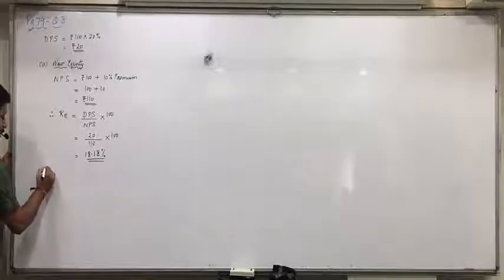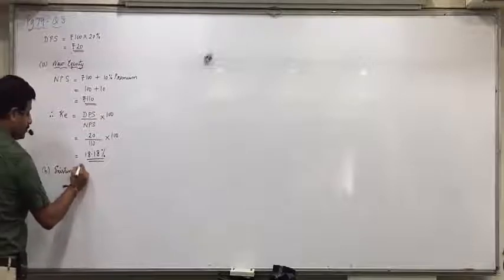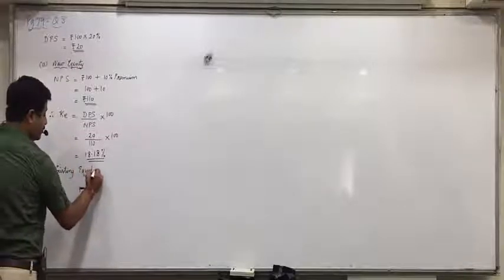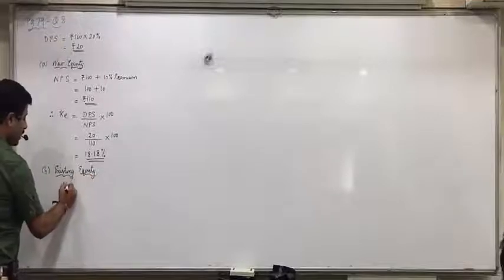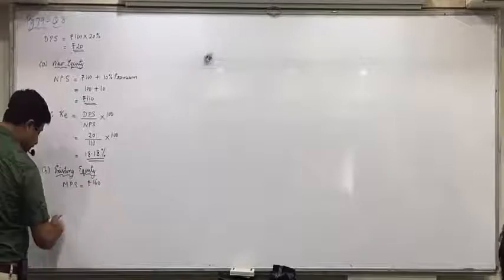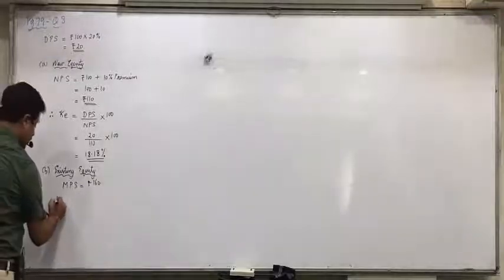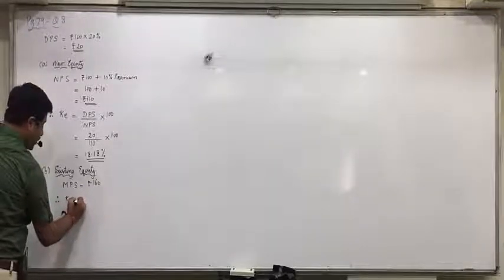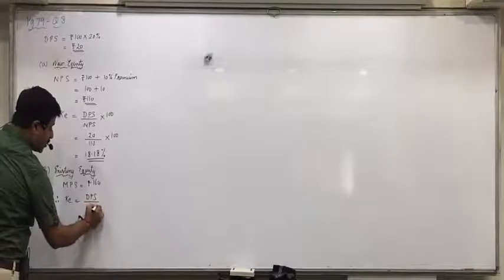And second, we have to find it for existing equity. Then we require MPS, market price per share, which is directly given as rupees 160. So here the formula of cost of equity will be DPS upon MPS into 100.